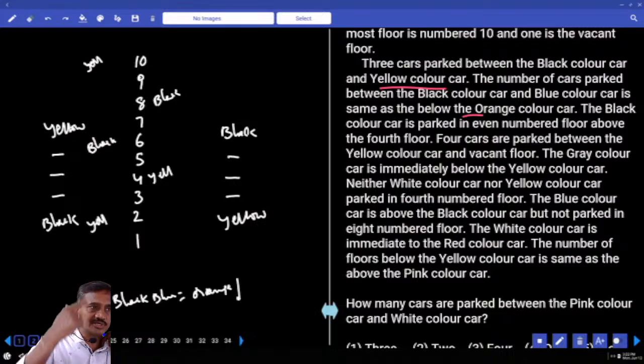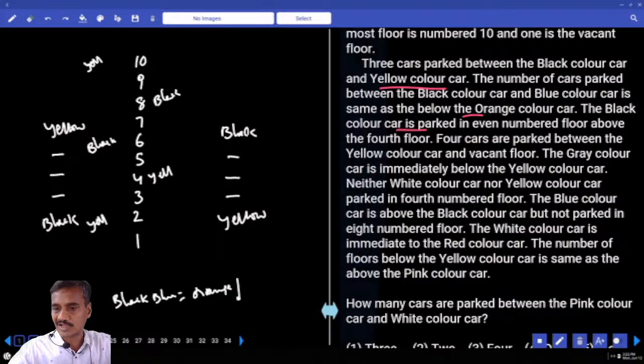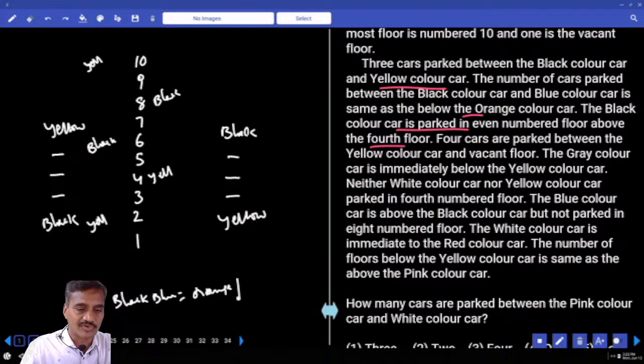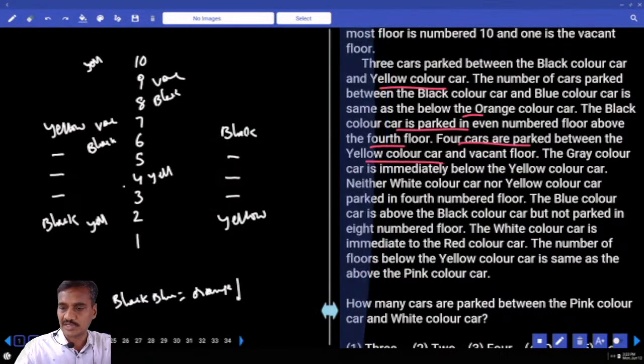We have one more possibility, that is black at the 10th. Then the next one: black color is parked on an even number and above the 4th. So 4 cars are between yellow and a vacant car. Now between yellow and vacant there must be exactly 4. Yellow is 1, 2, 3, 4. Now this must be vacant. Now here in this case 1, 2, 3, 4. Now 7 is vacant. Are you getting this one or not? Now which is vacant here? Either 7 or 9th one is vacant. And 4 cars between yellow and vacant.